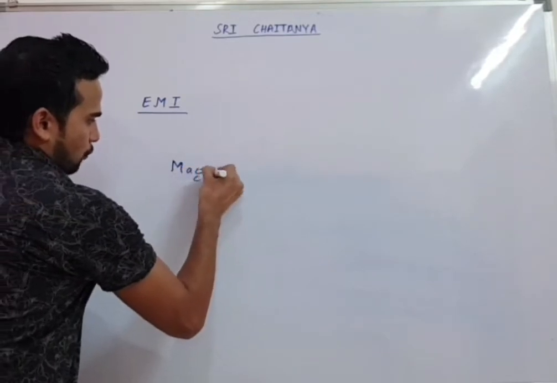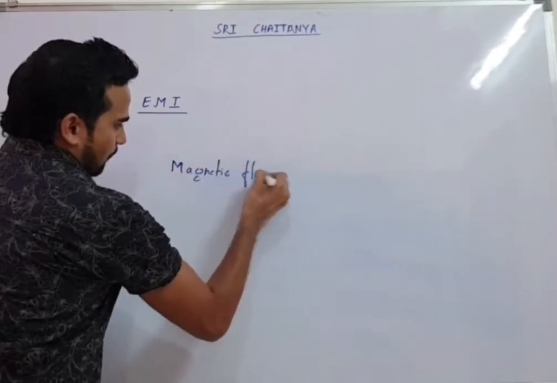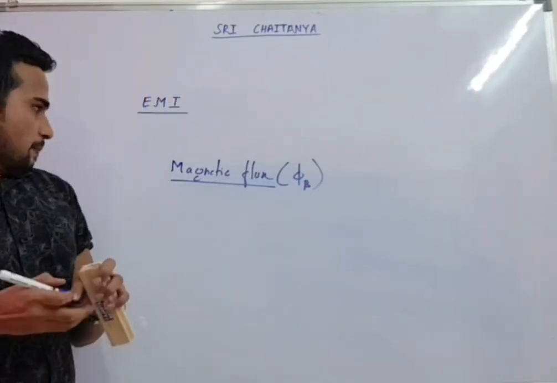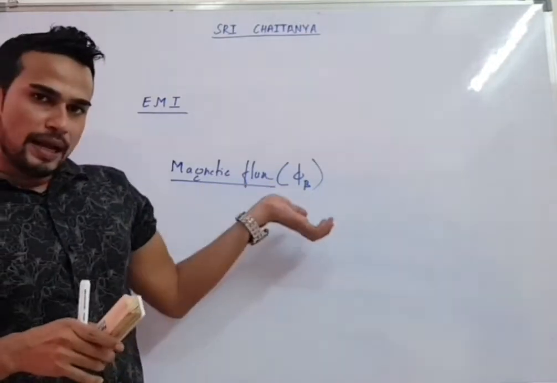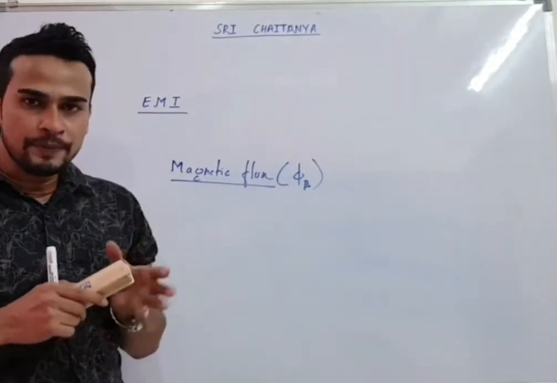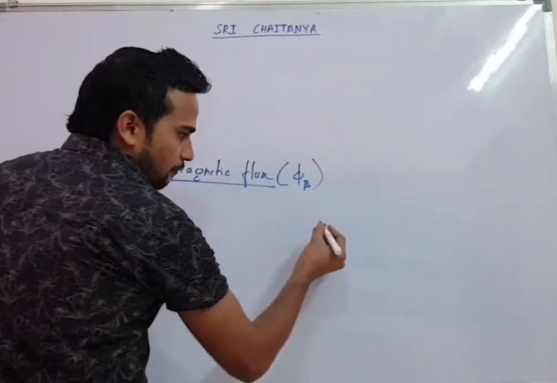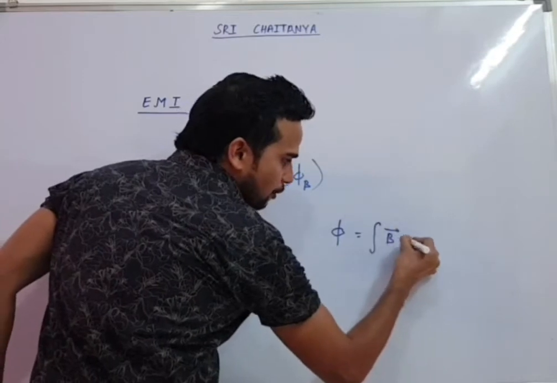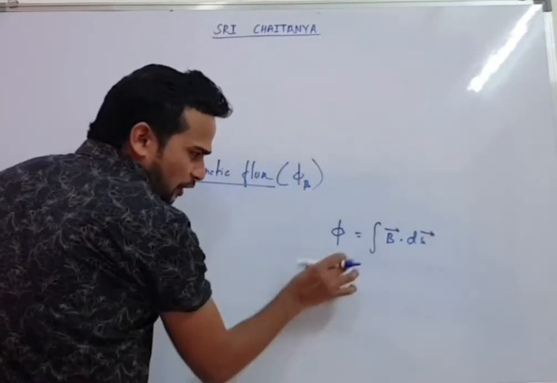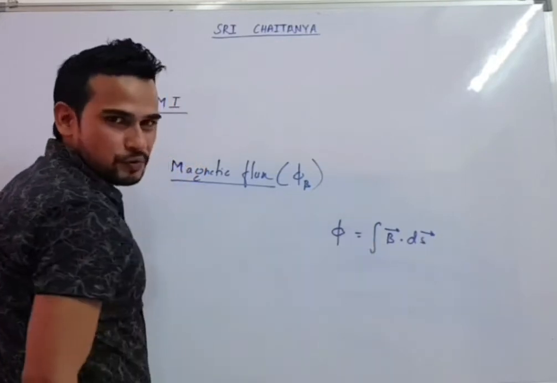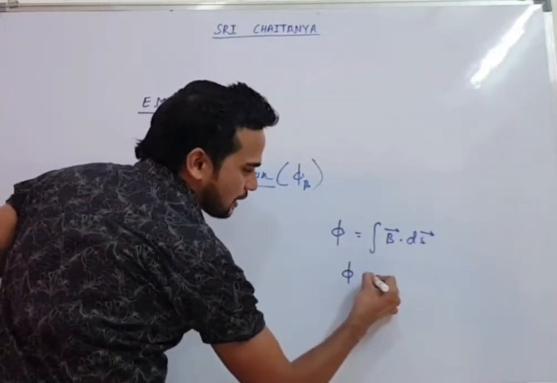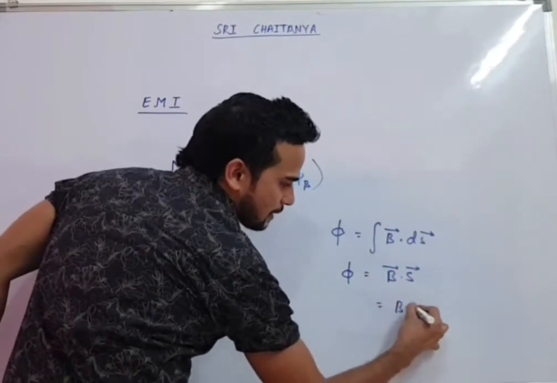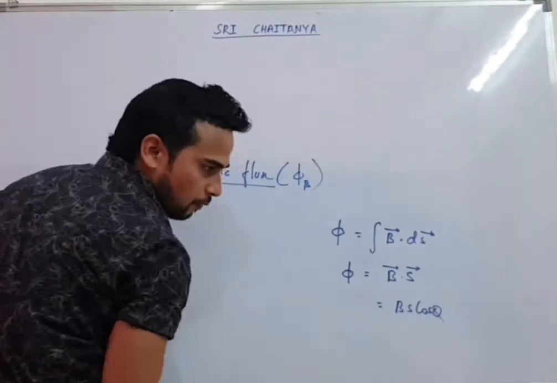So I think everyone knows magnetic flux phi b. This magnetic flux represents the number of magnetic field lines crossing the given area. And we have one mathematical formula to calculate magnetic flux. Phi will be integration of B dot dS. But you are never going to get any question where integration will be used. So directly, whenever it is asked, you can write flux as B dot S, or you can write simply as BS cos theta.